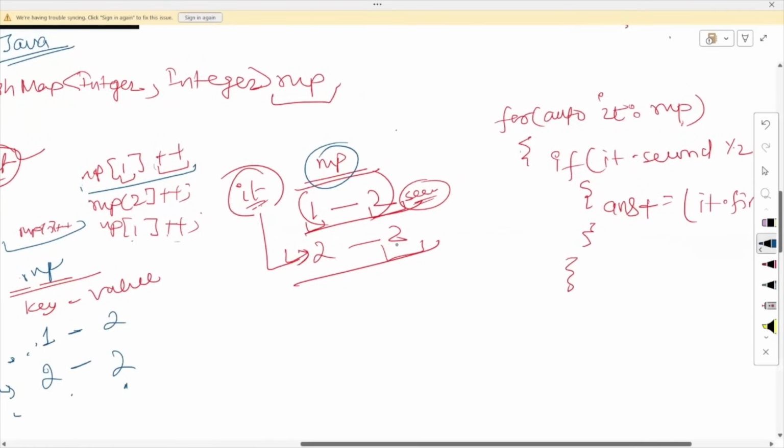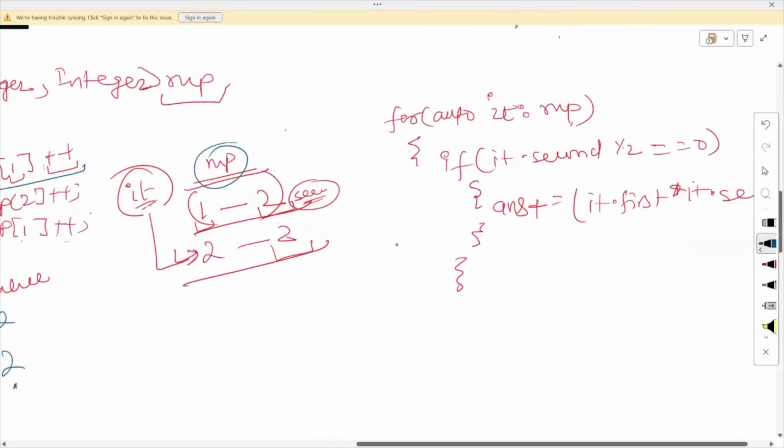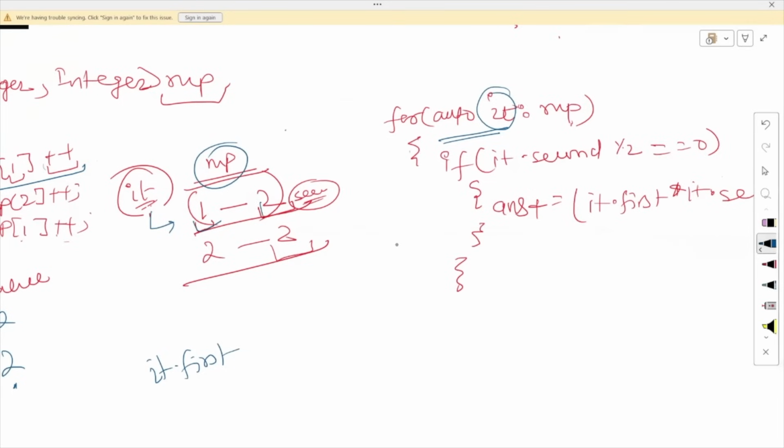To iterate over the map, I am using this iterator. Basically, this iterator will iterate over my map. To fetch the key, I have to write it dot first, and to fetch the value, I have to write it dot second. That I am doing here.